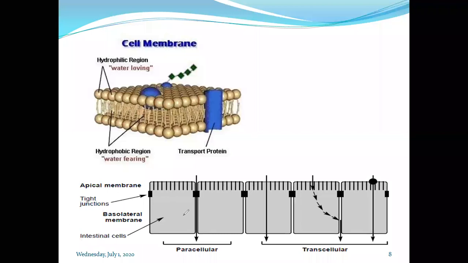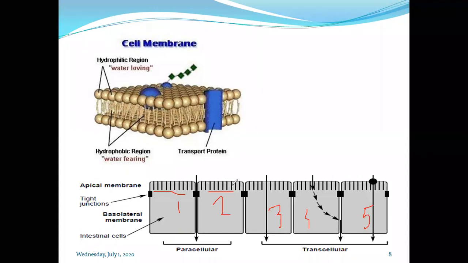In these intestinal cells, this is one cell, this is the second cell, the third cell, fourth cell, and fifth cell. These cells are arranged in a series, and at the surface the tight junction will be there. So what happens?